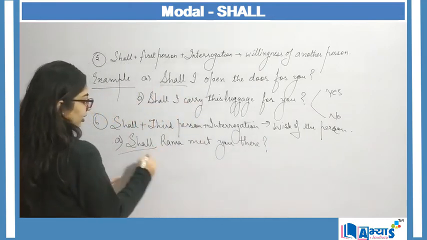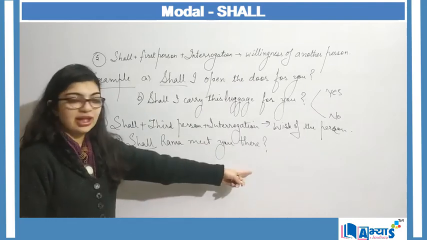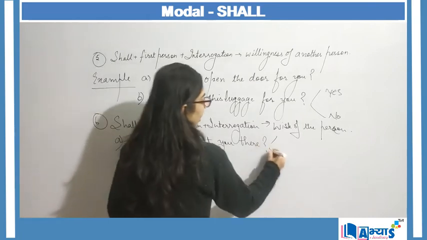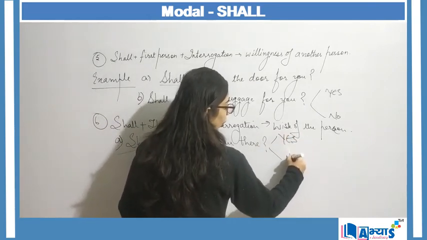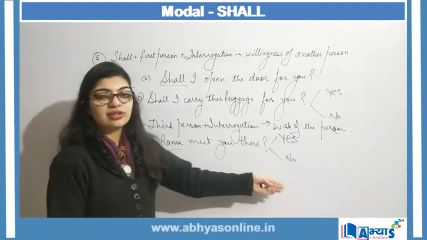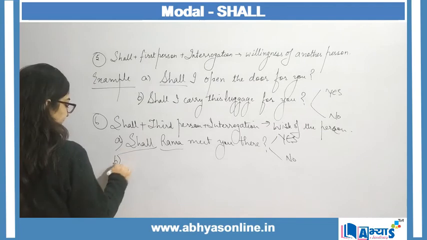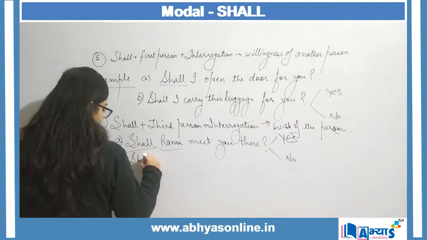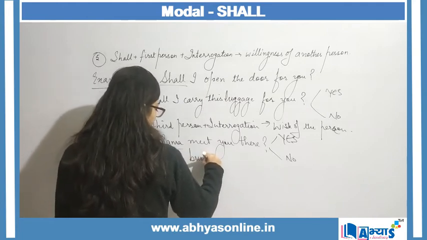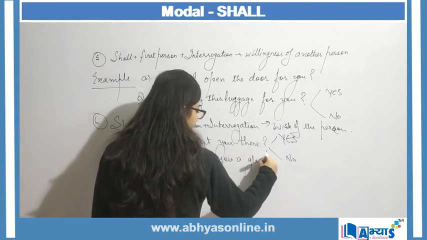Now, because shall is in the beginning of the sentence, my form of sentence will be interrogative. Rama is a third person, right? Now here again the answer can be either yes or no. If she says yes, Rama will be there. If she says no, Rama will not be there, right? Another example can be, shall Sudha bring you a glass of water?